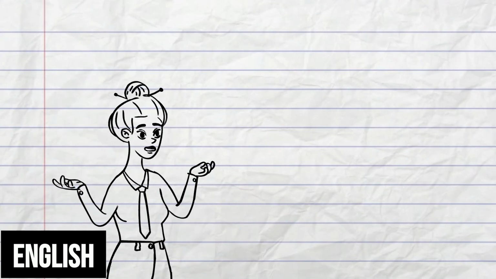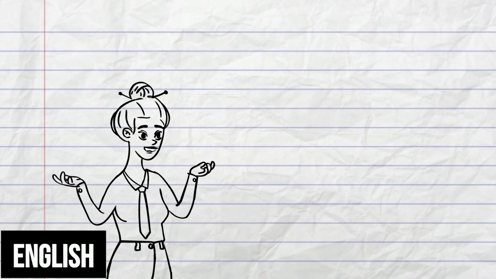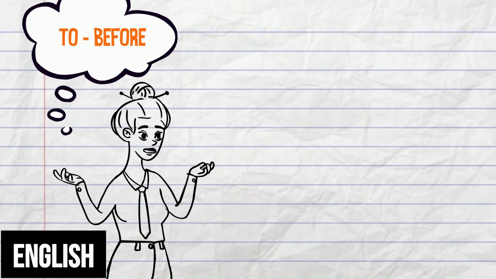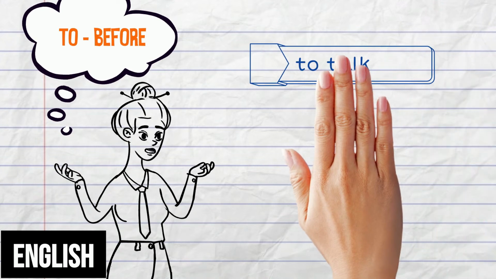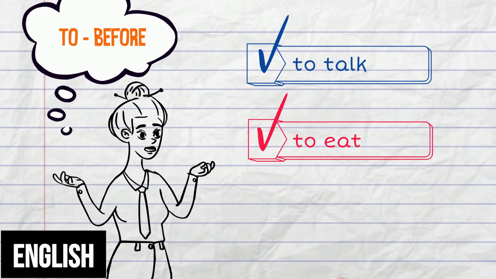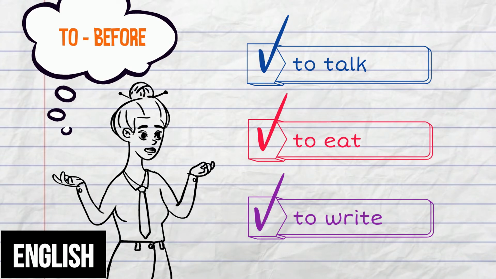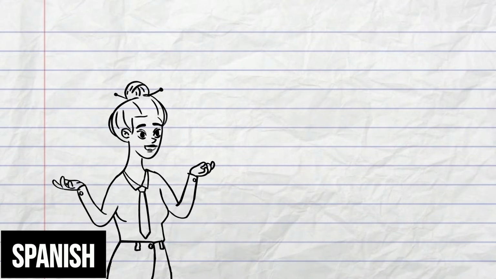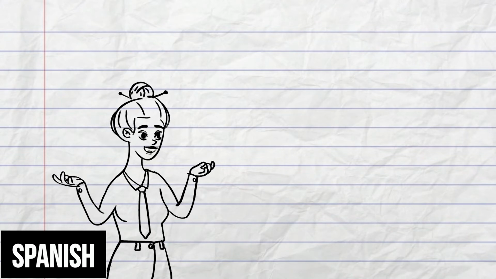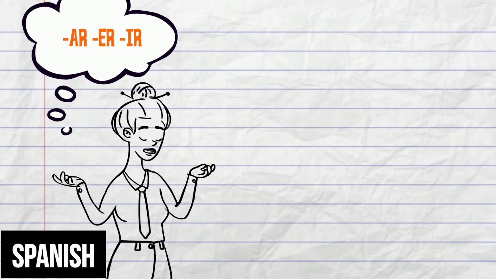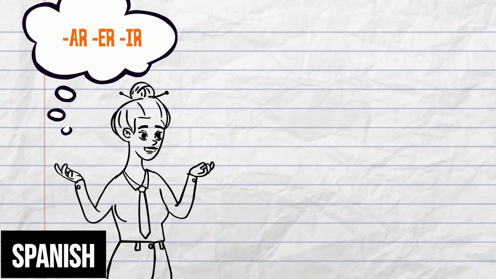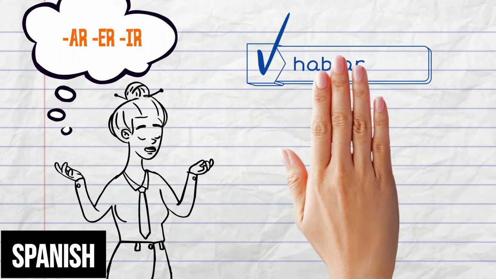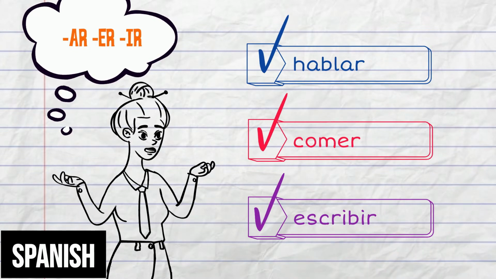In English, we identify infinitives because we add "to" before the verb. Example: to talk, to eat, to write are all infinitive verbs. In Spanish, we recognize an infinitive verb by its ending. All non-conjugated verbs in Spanish end in either AR, ER, or IR. For example, hablar, comer, escribir.